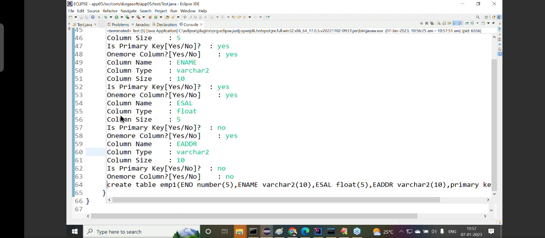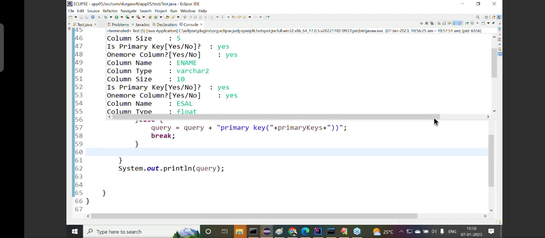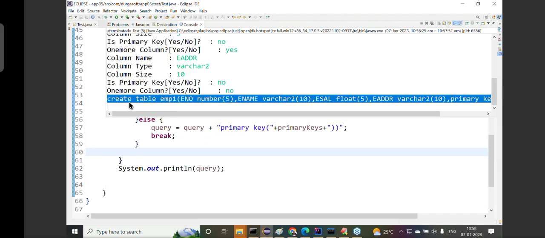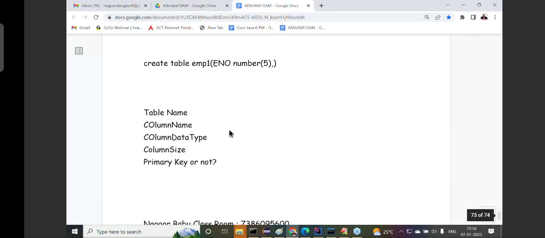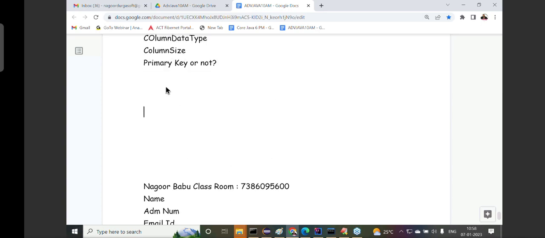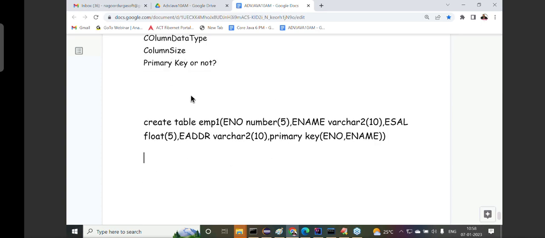How the query is prepared here. Now try to cross check my query here. I want to copy this total part into the document here. Try to check this query.